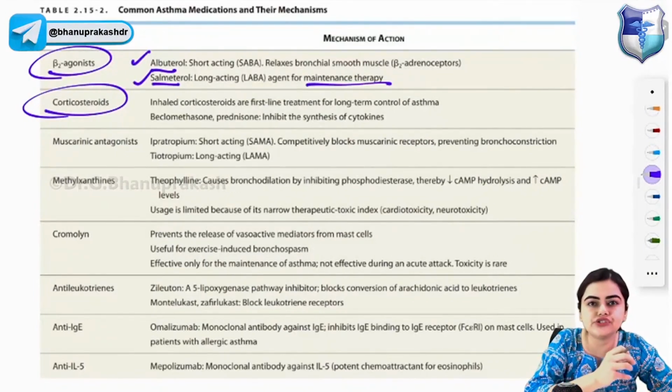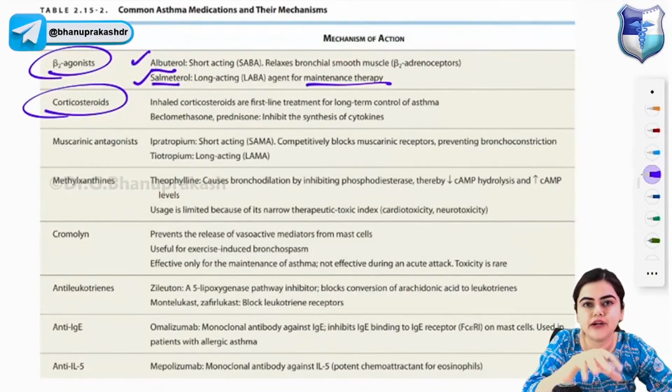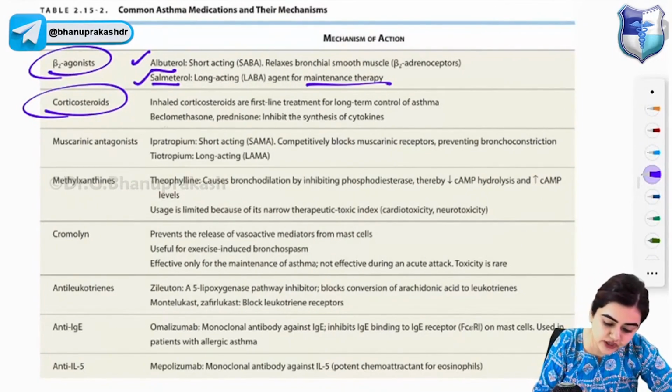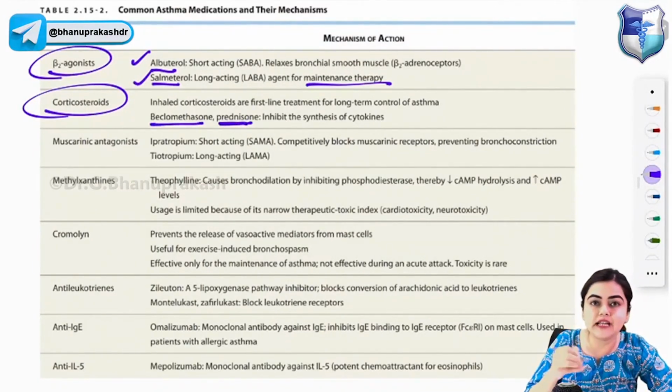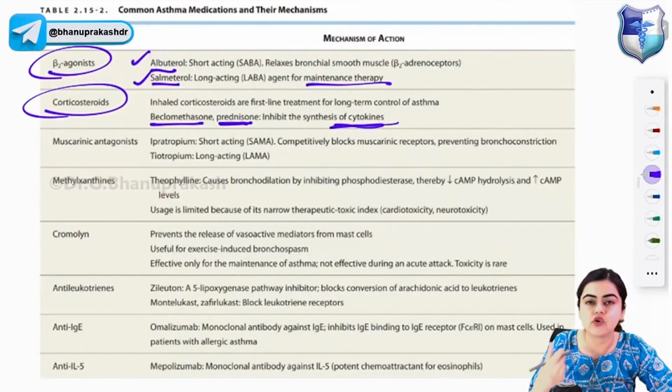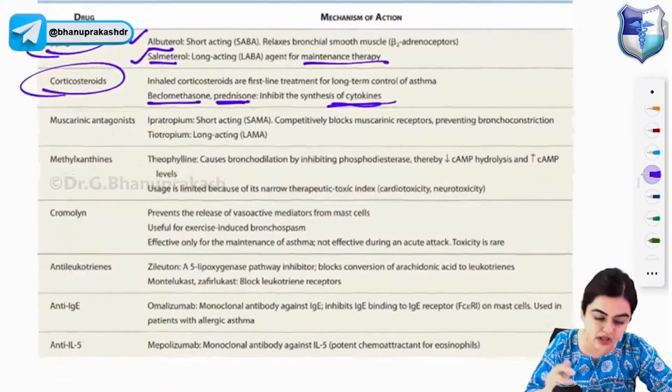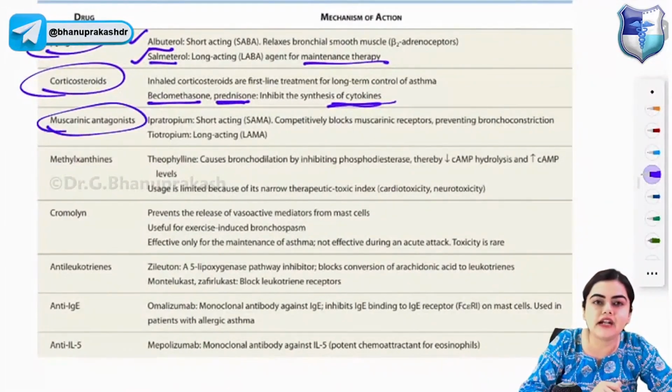Next one is corticosteroids. Corticosteroids, inhaled corticosteroids are used as a first line treatment to control asthma. Then you can use beclomethasone, prednisone. What they will do? Corticosteroids will inhibit the synthesis of cytokines that is causing a lot of inflammation in the asthma patient.